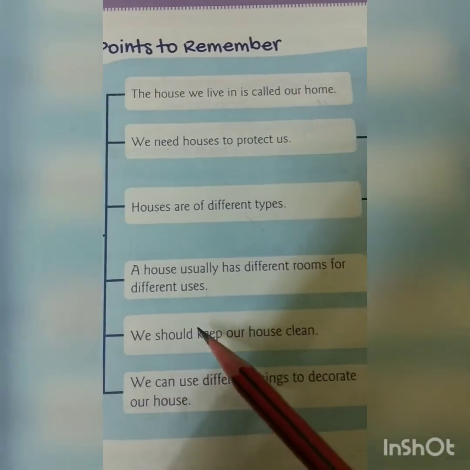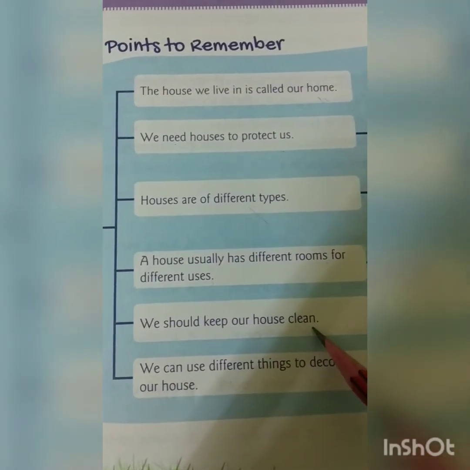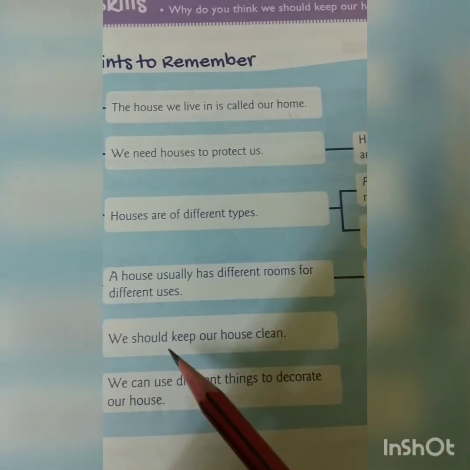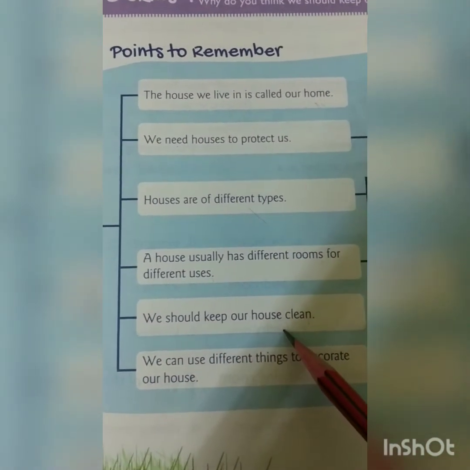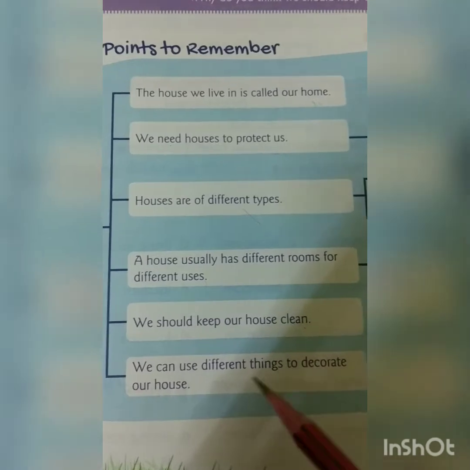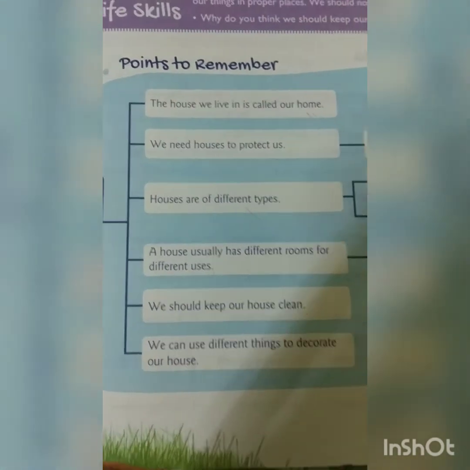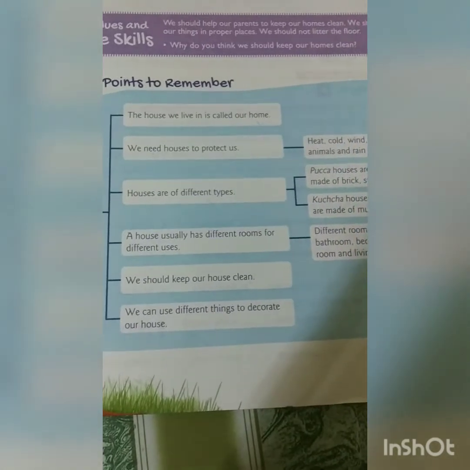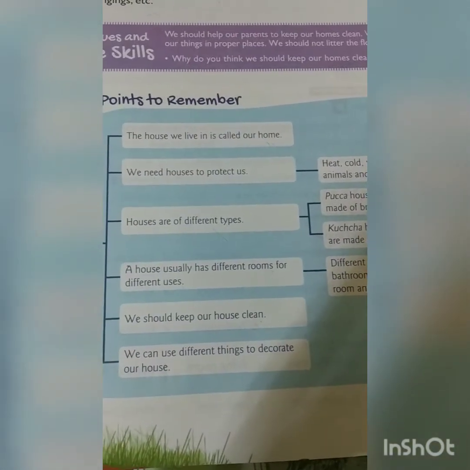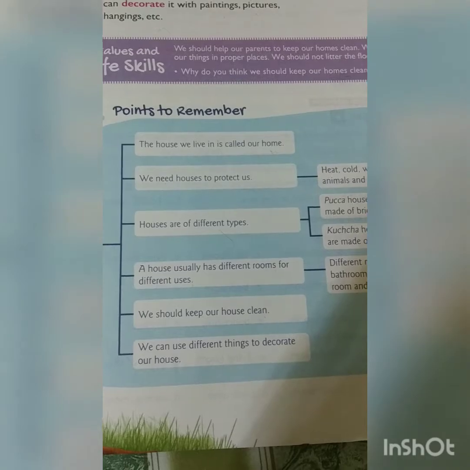Then we should keep our house clean. What do we have to do? Our house must be kept clean. So we must keep our house clean. We can use different things to decorate our houses. We can keep our house clean and make it look nice. We can decorate our houses.